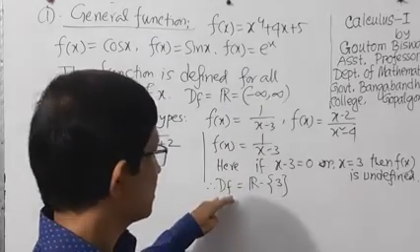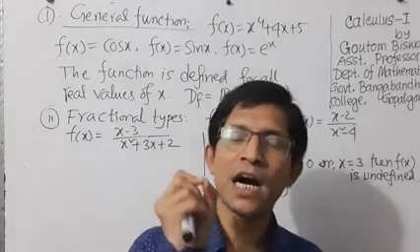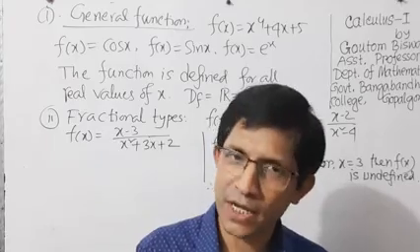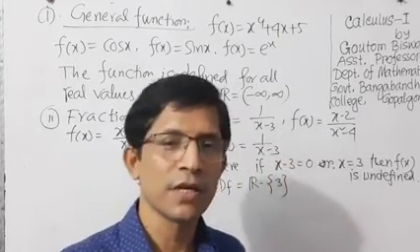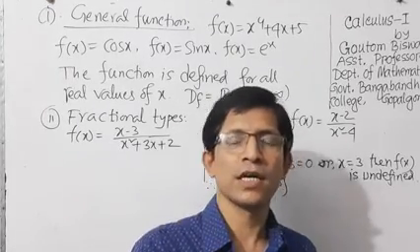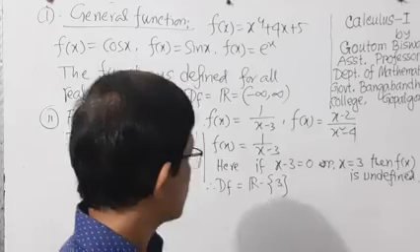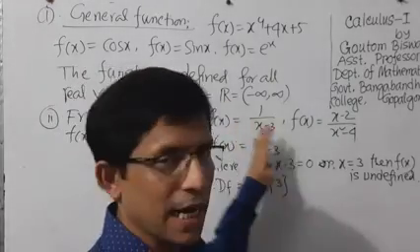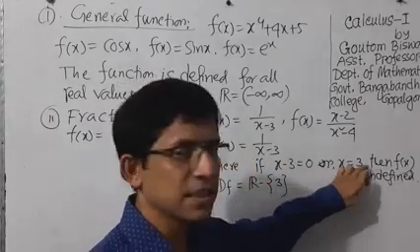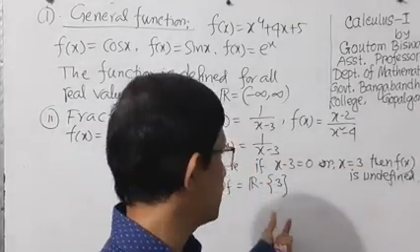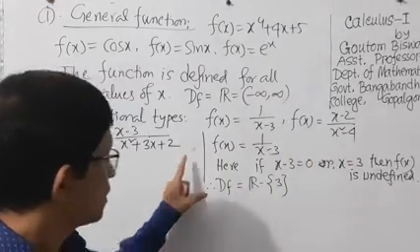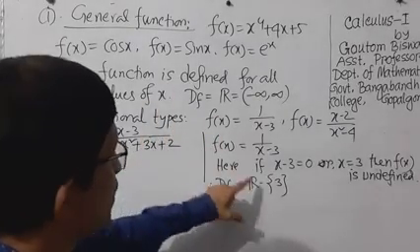In this case, we have to find either the defined values of x or the undefined values of x, which is very easy for you. You have to proceed in this way. So in this case, it's very easy for us to find the undefined values. So at first we have to find the undefined values, that is here 3, and so the defined values will be the deduction of 3 from the total real numbers. So the domain of this function is R minus {3}.